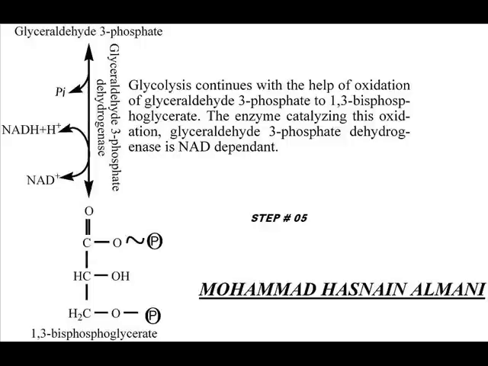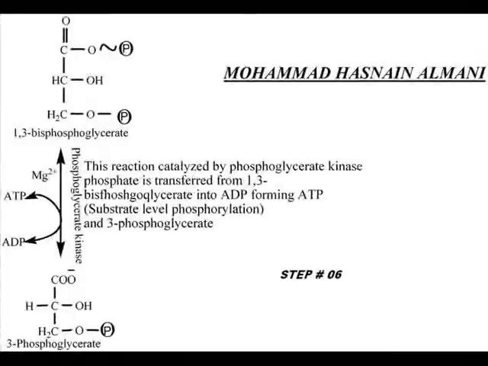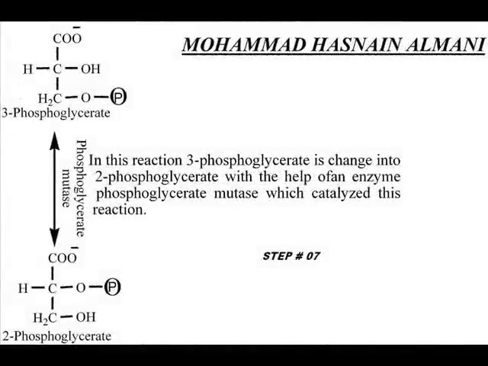The enzyme catalyzing this oxidation, glyceraldehyde 3-phosphate dehydrogenase, is NAD dependent. In this reaction, catalyzed by phosphoglycerate kinase, phosphate is transferred from 1,3-bisphosphoglycerate to ADP, forming ATP, by substrate level phosphorylation, and 3-phosphoglycerate. In this reaction, 3-phosphoglycerate is changed into 2-phosphoglycerate with the help of an enzyme, phosphoglycerate mutase, which catalyzes this reaction.